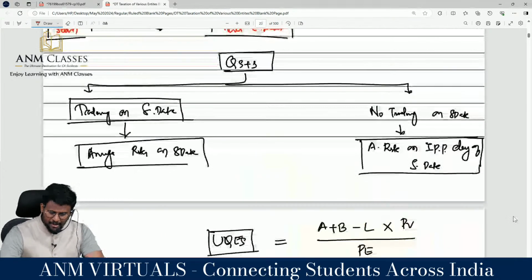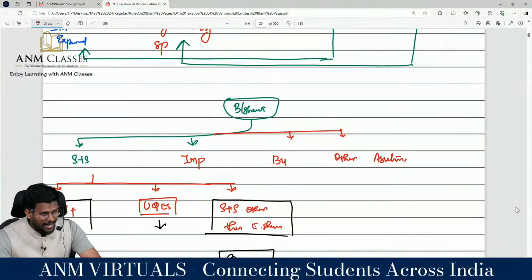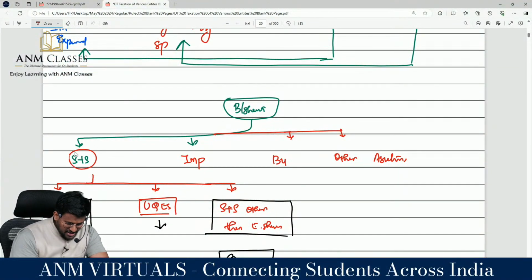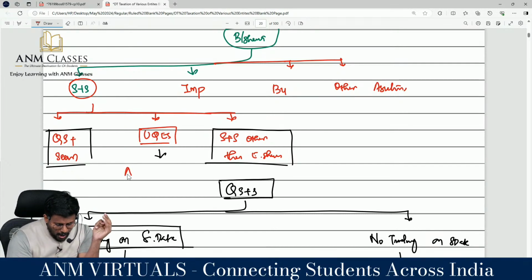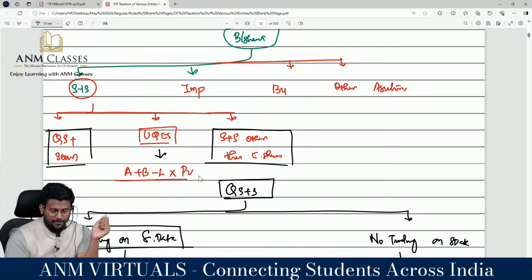Fine, come to the matter. We are valuing the balance sheet. We are valuing shares and securities. Shares and securities are of 3 types. Quoted shares and securities are very easy. Quoted means listed, which is very simple. You have to take the average on the specified date. If the average is not available, you have to see the NSR immediately preceding period. For unquoted, it is A plus B minus L into PV divided by PE.